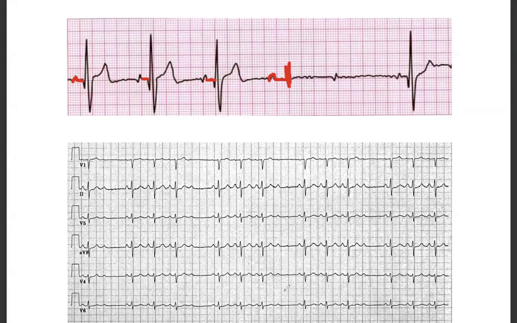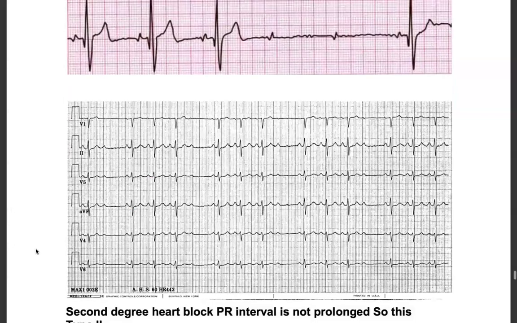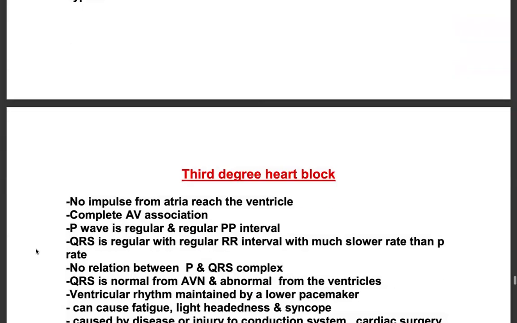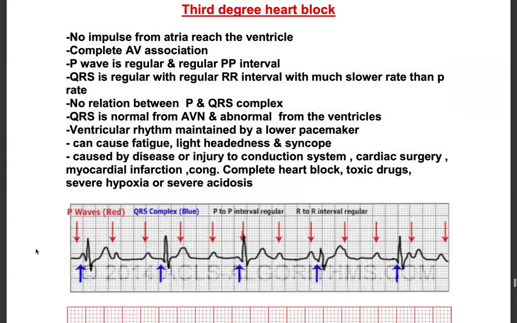Let's go to lead 2 here. So this is a P wave, PR interval, PR interval, PR interval. This is a P wave, and there's a dropped beat here. So if this is a fixed PR interval with a dropped beat after some P waves, it is Mobitz type 2, and you should be very careful with this type of heart block. Second degree heart block, as the PR interval is not prolonged, so this is type 2. Now let's go to the third degree heart block.